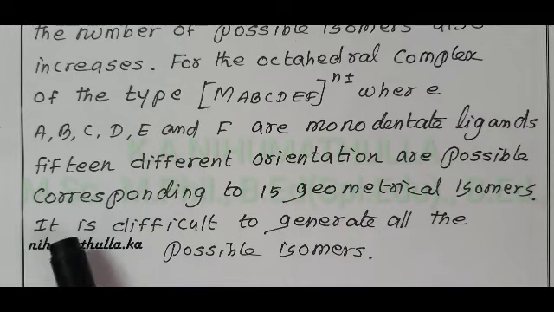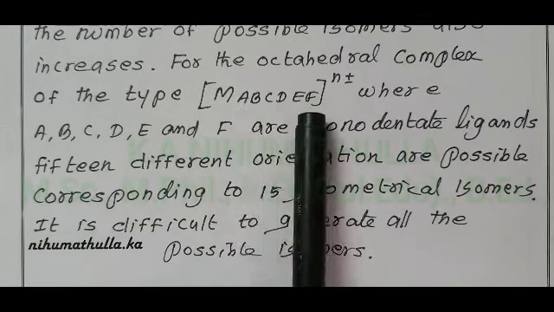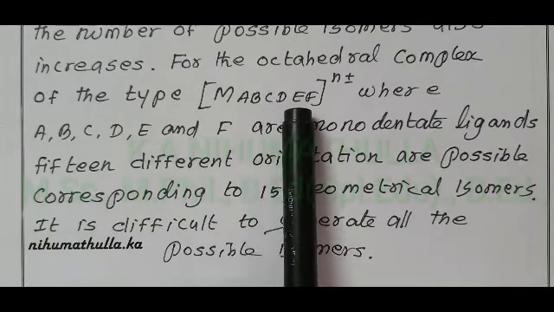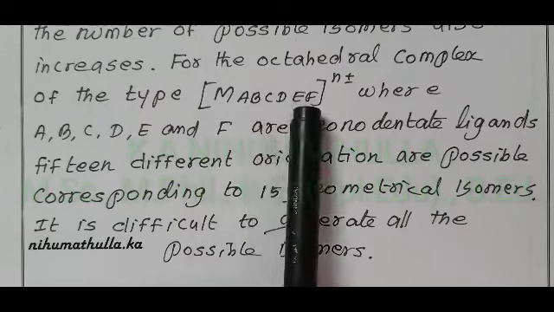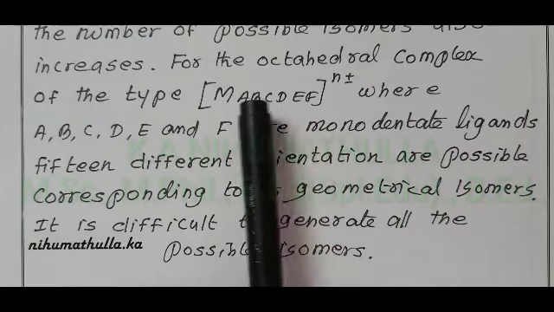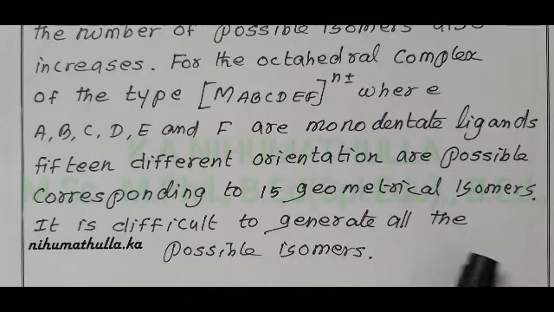But it is very difficult to generate all the possible isomers. How many ligands do we have? Six ligands. There is no bidentate ligand here. Starting from A ending with F, all are monodentate. We can use neutral or negative ligands. If the number of different ligands increases, different possible orientations also increase. This is about fac and meridional isomer.